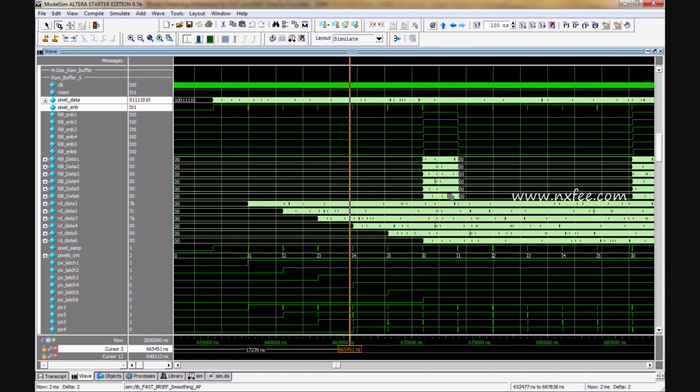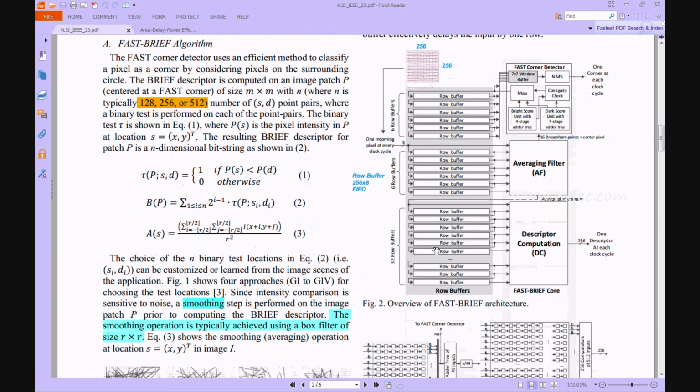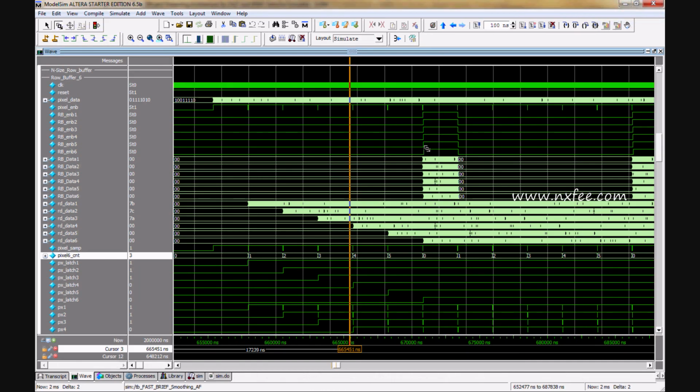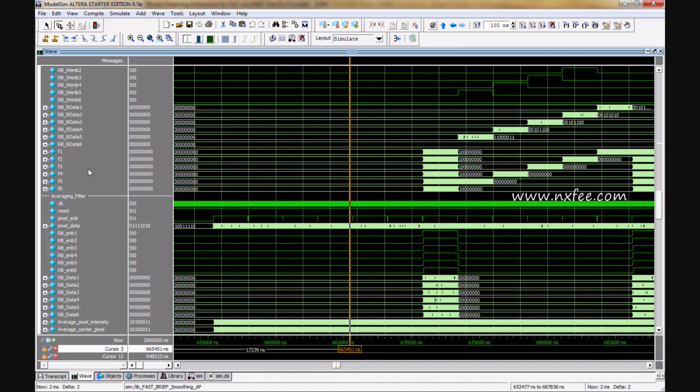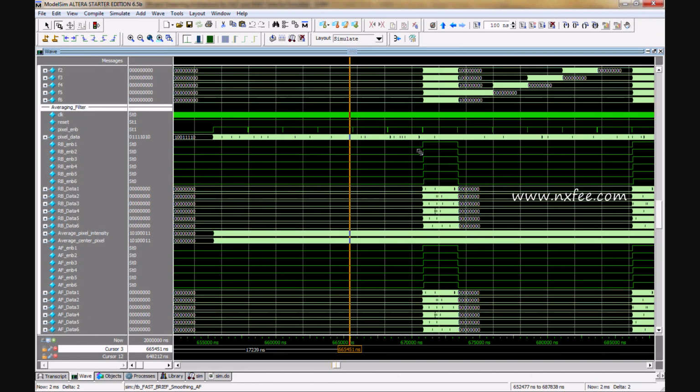we give the value of every data at a certain period. Whenever the pixel count equals 0, so 0 1 2 3 4 5, after the 0th pixel we have the 6 FIFO buffer values. These 6 row buffer FIFO buffer values are taken in parallel, and this data is given to the average filter. So this is the average filter.